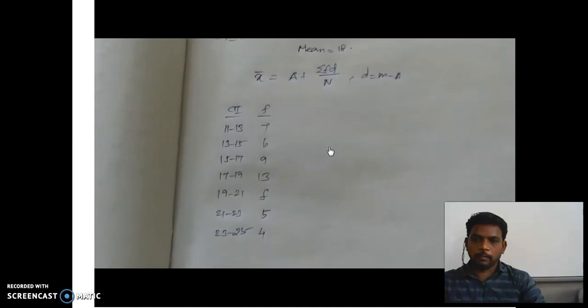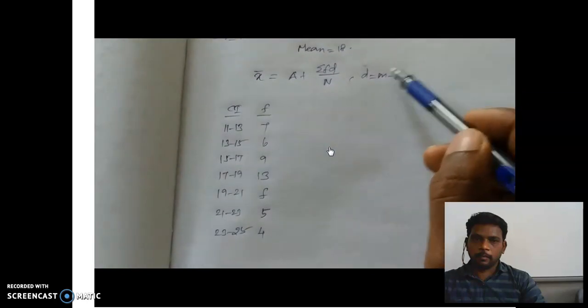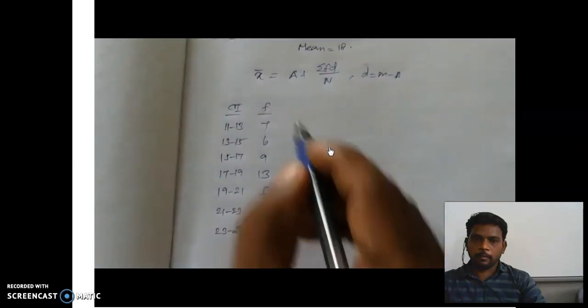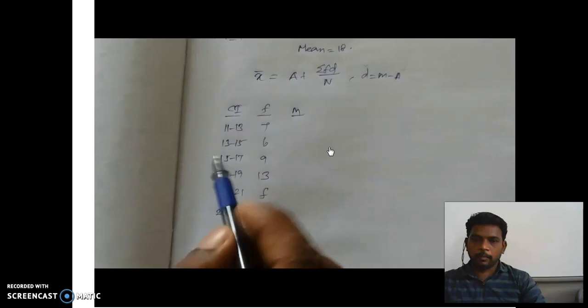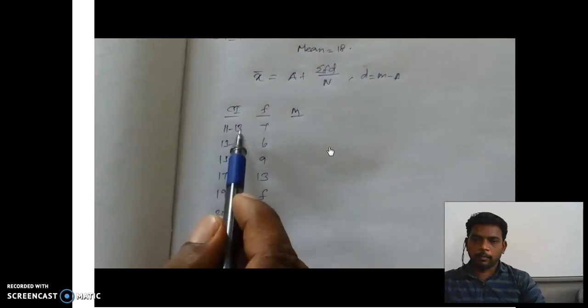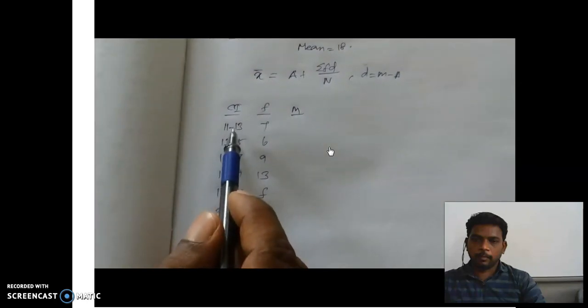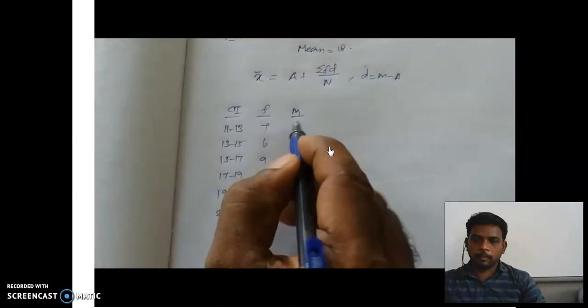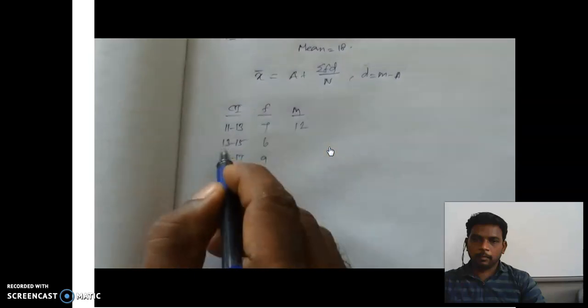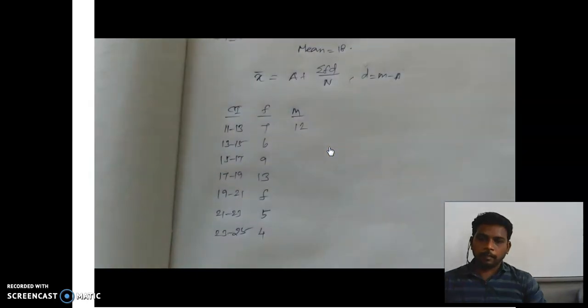Next, for the formula, we want to find the value of d. Before that we need the a value and also the m value. So first fill in the m value. The m value is nothing but the mid value of the given class interval. Here the first class interval is 11 to 13. So add these two and divide by 2. 11 plus 13 is 24, and 24 by 2 is 12. Then 13 plus 15 is 28, and 28 by 2 is 14.